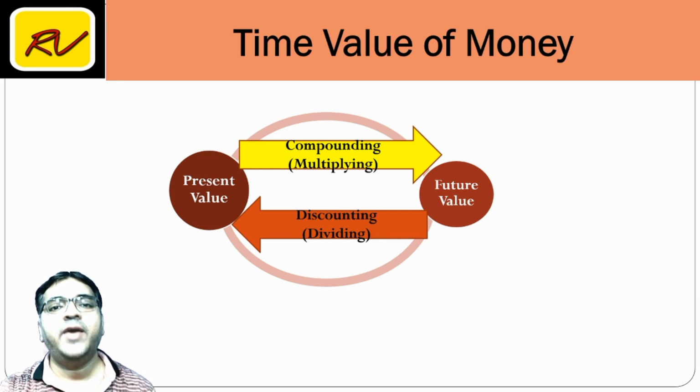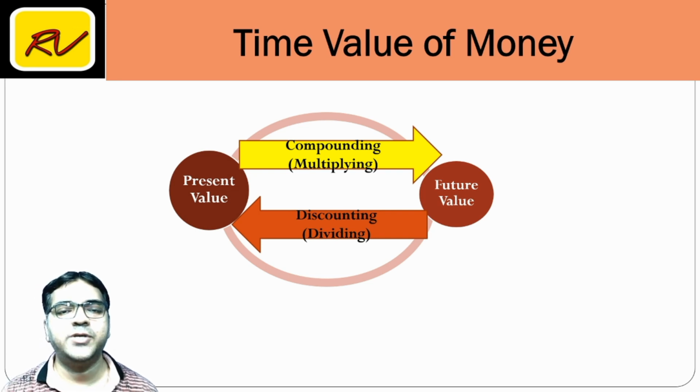So friends, if we have the present value and we want to calculate the future value, that is known as compounding, which means multiplying. Whereas, if I have the future value and I want to calculate the present value, so from future to present, it is known as discounting, and discounting means dividing.